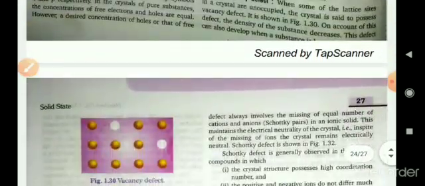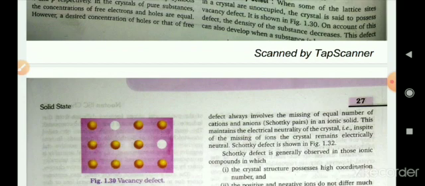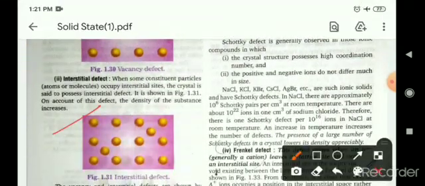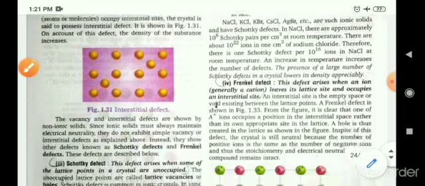For example, in a solid state where particles are removed from here, this is known as the vacancy defect. And the second one is the interstitial defect, in which a constituent particle moves in the crystal lattice from its position. For example, this, and it is known as the interstitial defect.